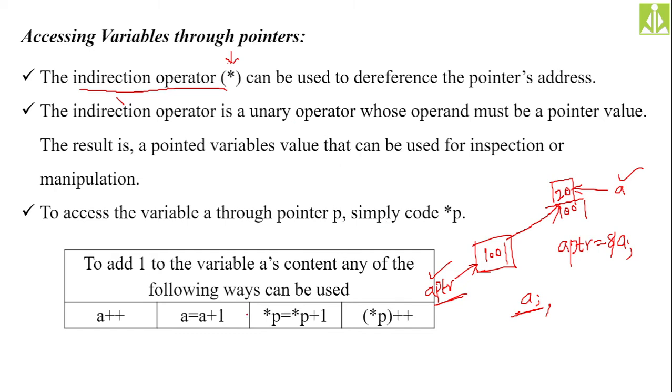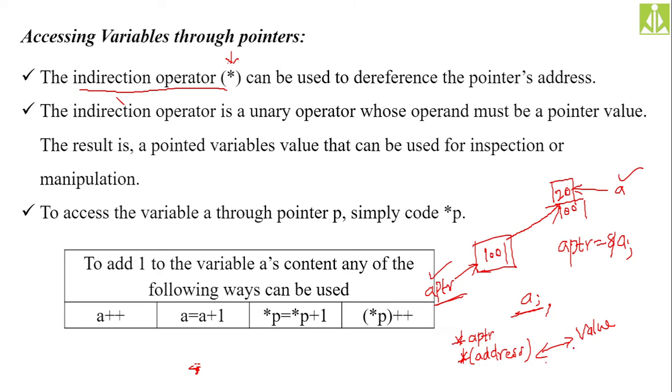So here, if you apply star aptr, what is this star aptr? Inside aptr, what we have? The address, 1001. So if you apply the indirection, star is nothing but indirection, on the address, what will you get? You will get the value. Okay, you will get the value.